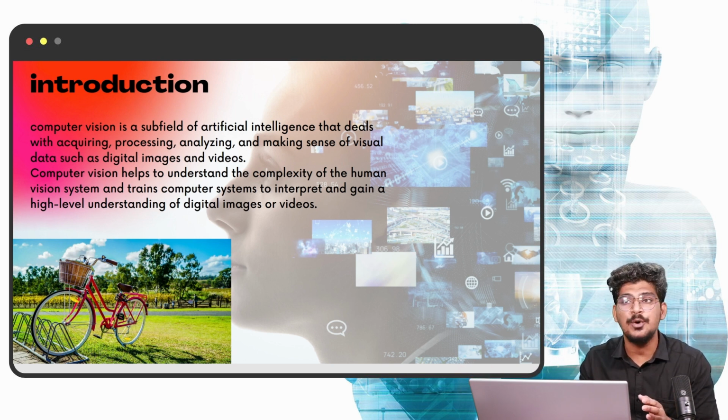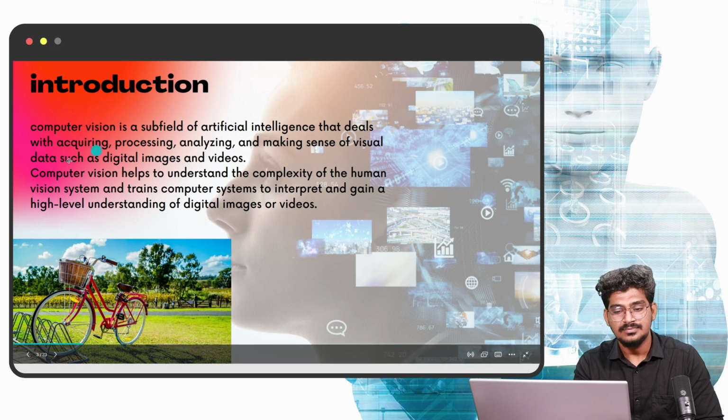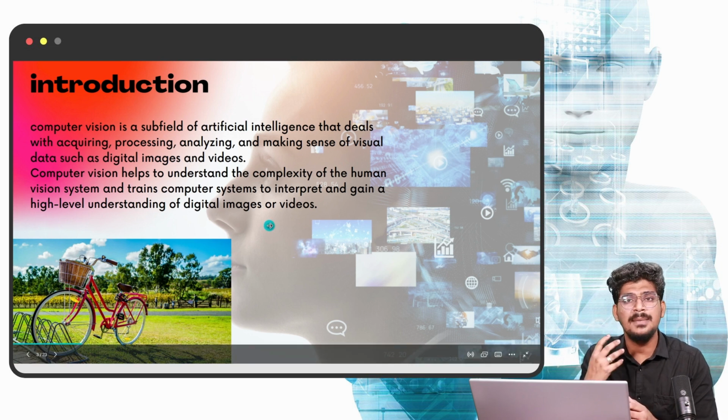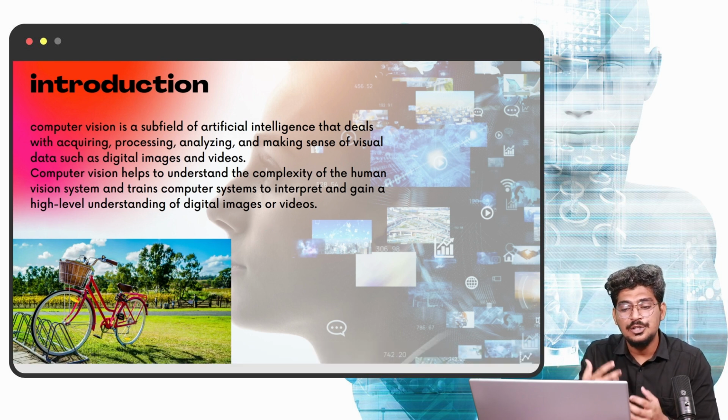Without training, it can't be possible to understand the visual environment. For example, I will tell you one single thing. See this picture. What is your opinion? What are your thoughts about this particular picture? What do you see in this picture? You can actually recognize it easily.